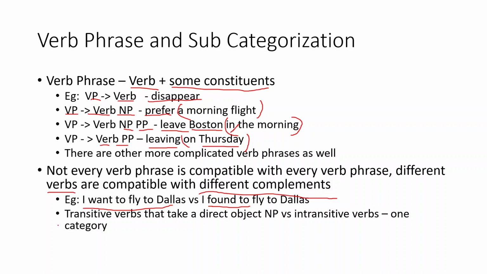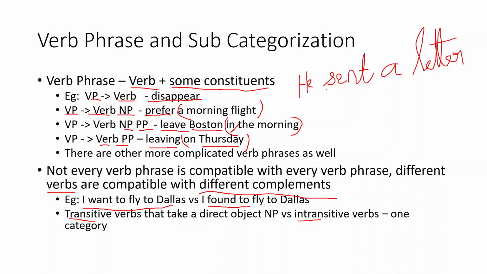Similarly, you can have transitive verbs and intransitive verbs. A transitive verb is a verb which takes an object. Say, for example, he sent a letter.